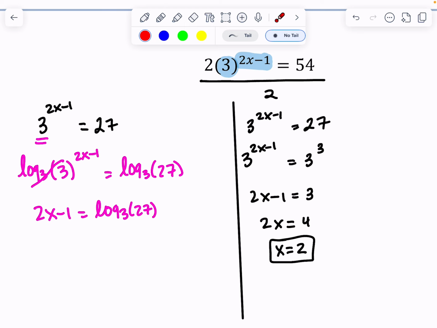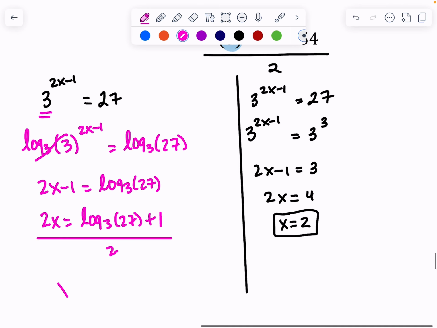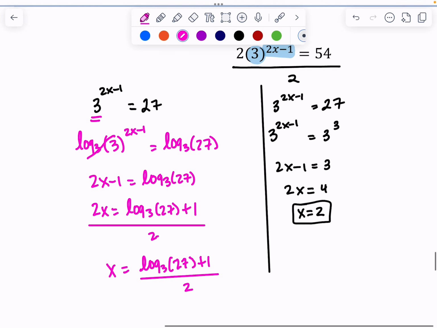So the first thing I'm going to do is add 1 to the other side. And then I need to divide by 2. Now I'm dividing absolutely everything by 2. So that is going to give me x equals the log base 3 of 27 plus 1, all over 2.